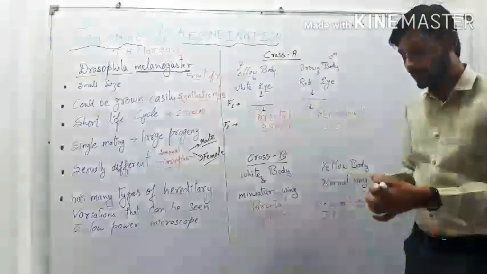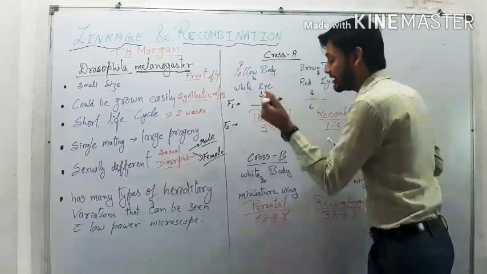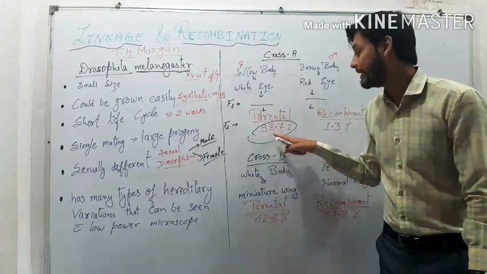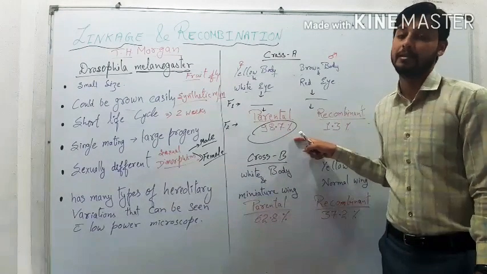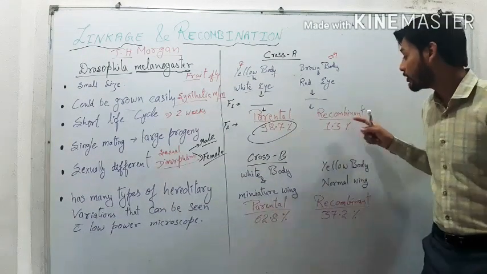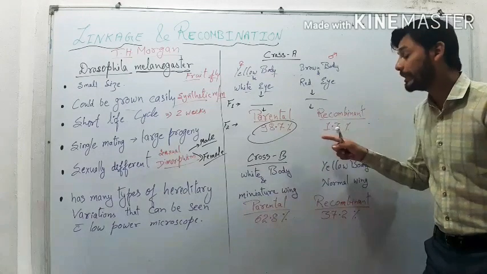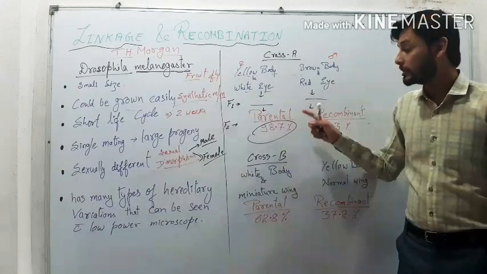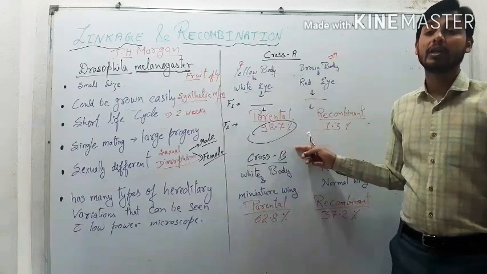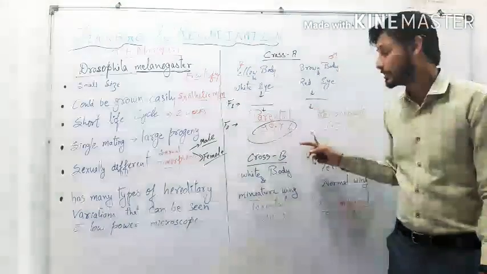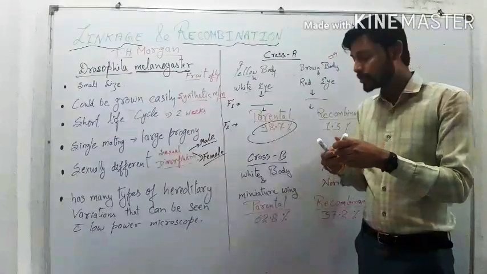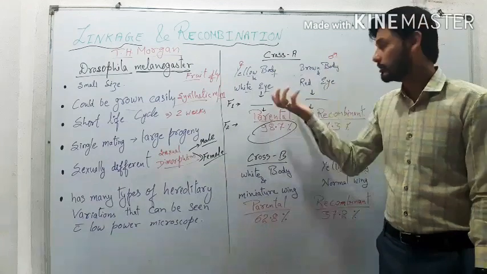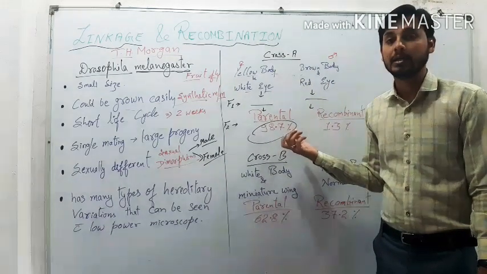So in the F2 generation, here I am writing only the F2 generation, the parental percentage is 98.7%, whereas the recombinant developed is only 1.3%. 98.7% are the parental characters only, which are inherited as they are. This is showing us that the parental characters are more linked with one another.